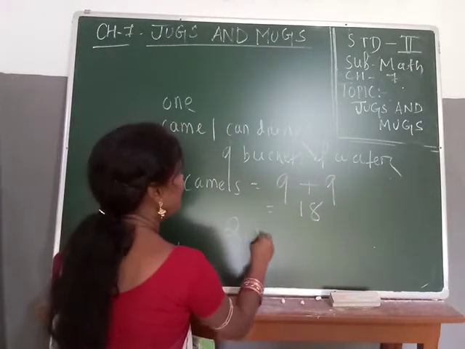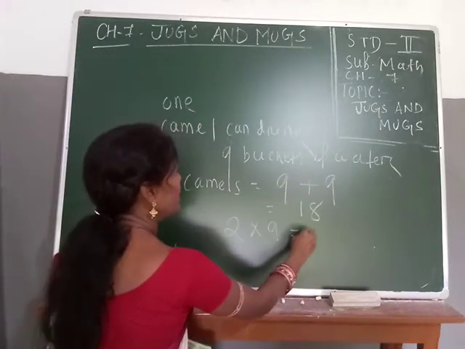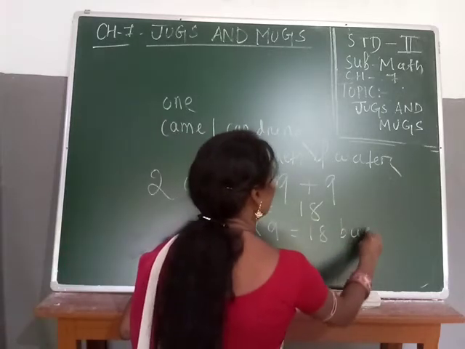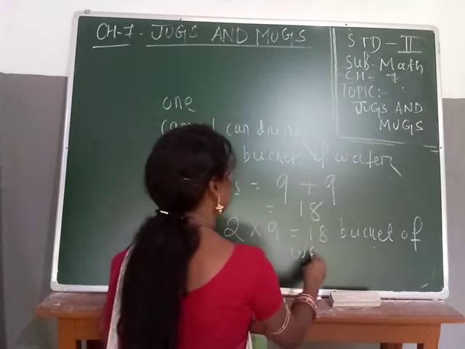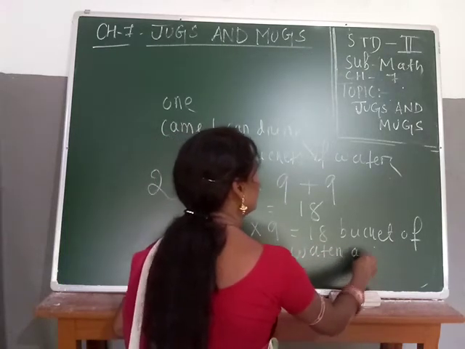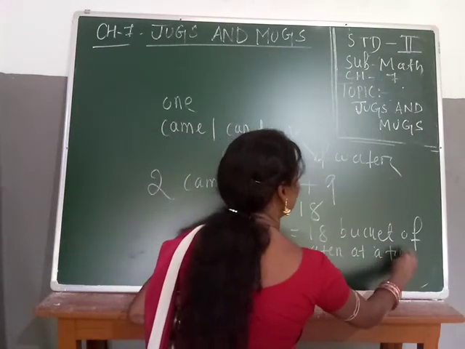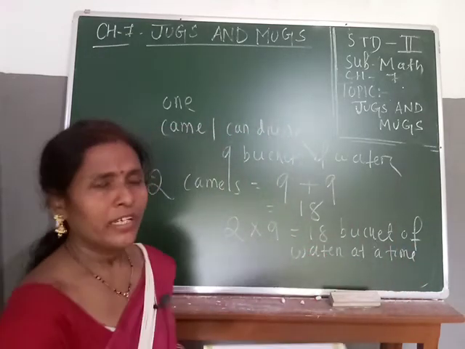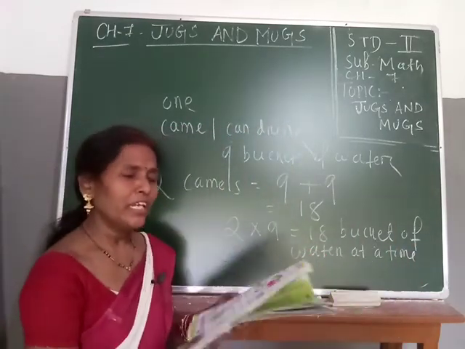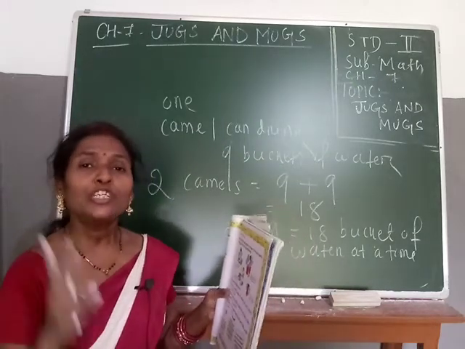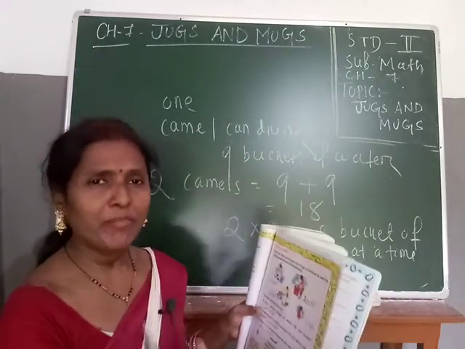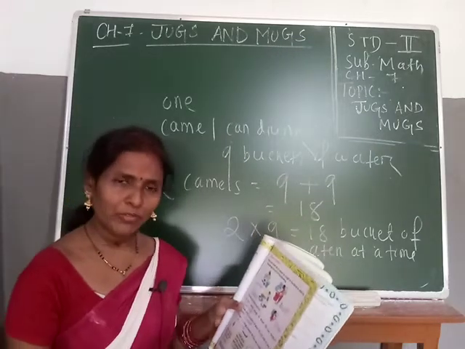Otherwise you can say that is 2 into 9, that is your 18 buckets of water at a time. Okay, that means the question is given, students. If one camel can drink 9 buckets of water, in that case 2 camels can drink 18 buckets of water at a time.